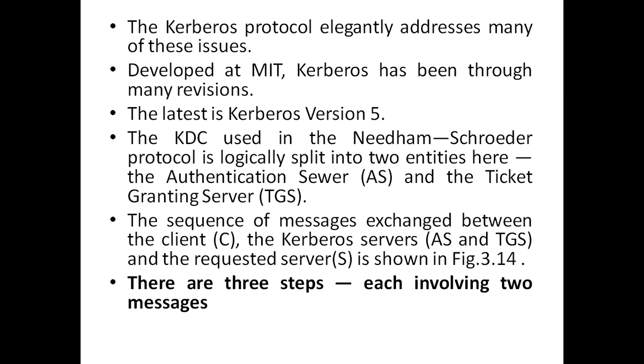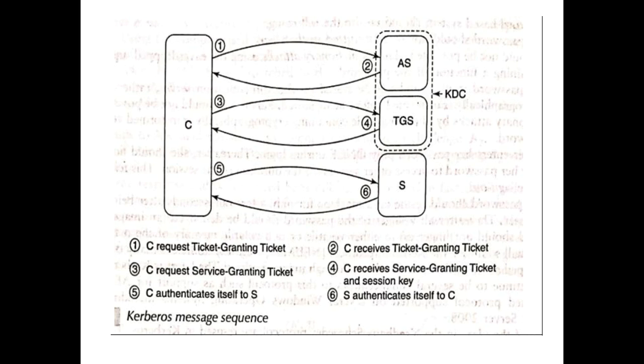The sequence of messages exchanged between the client, the Kerberos server and the requested server is shown in the following figure. Here, the job of the authentication server is to provide a ticket, which we call a ticket granting ticket, to the client who wishes to communicate with the ticket granting server.